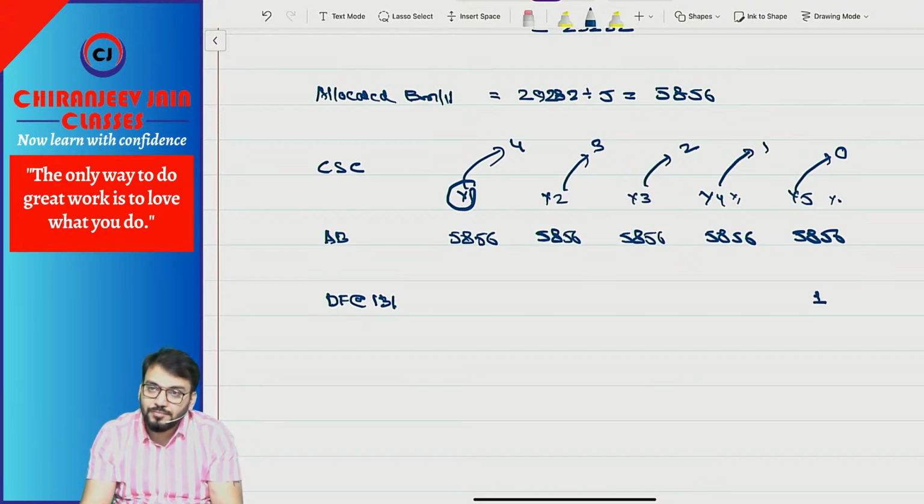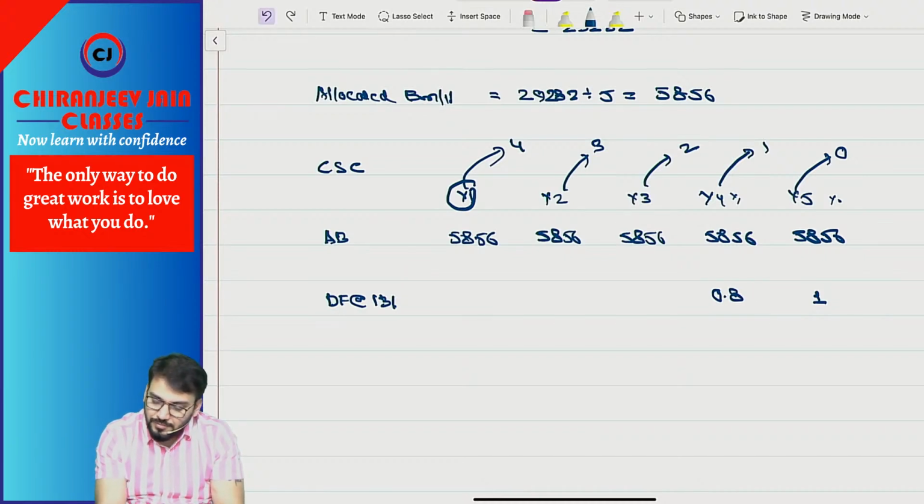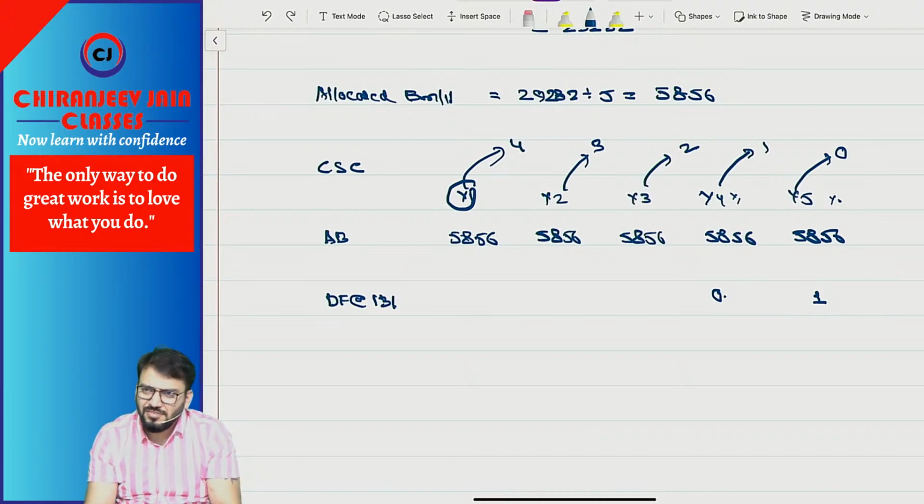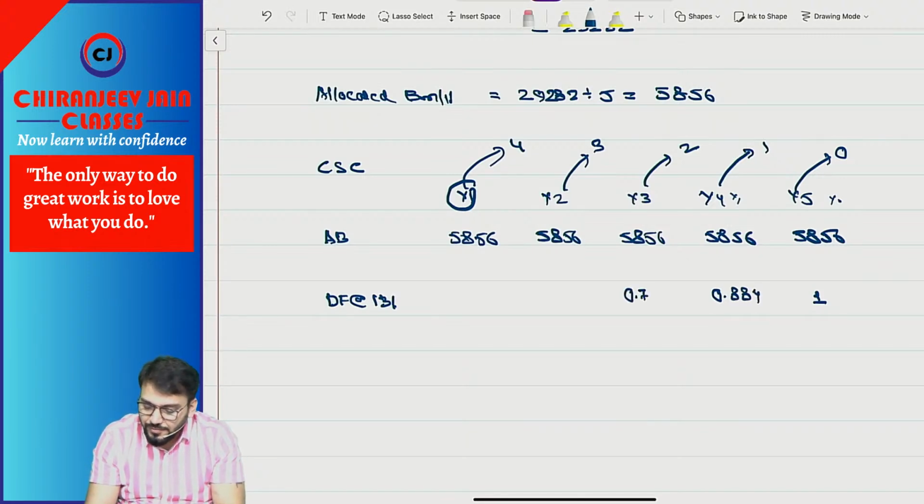So this will be 1, 0.88, take 3 decimals, 0.887, 0.884... then 0.783, then 0.69, then 0.613.